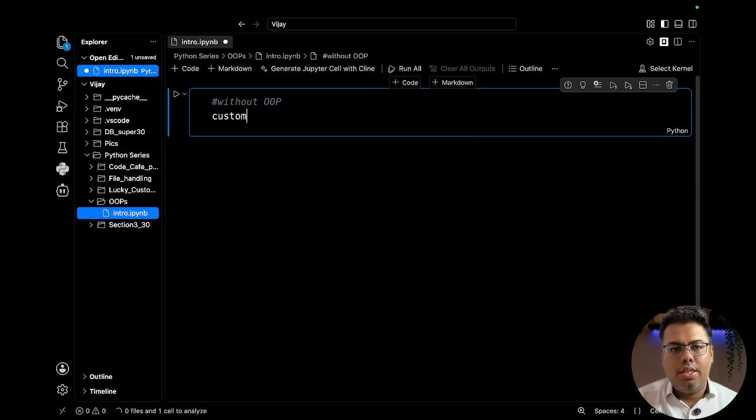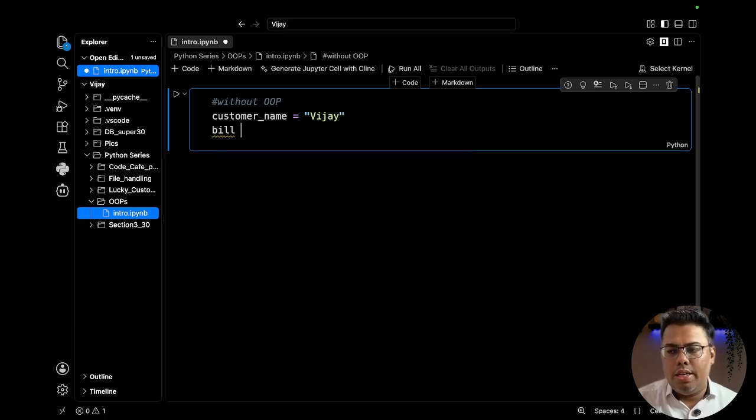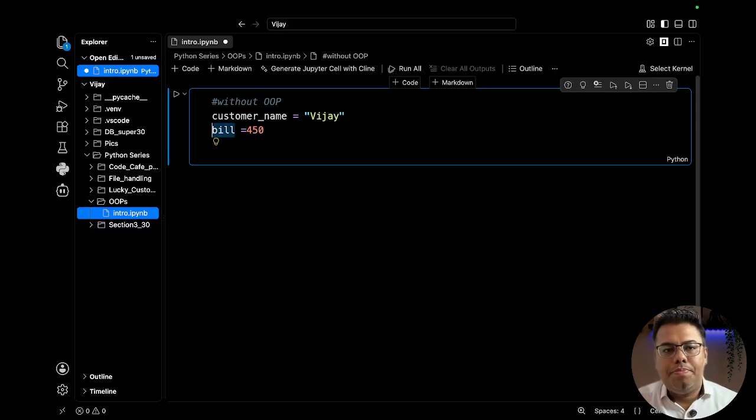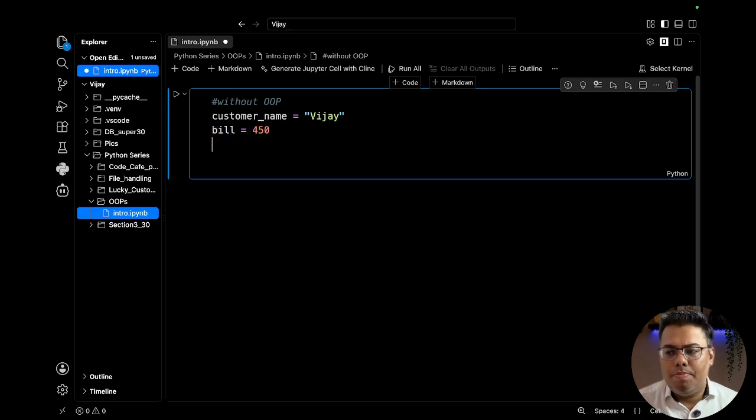So let's say customer name is equal to Vijay. This is what we have been doing till now, and the bill is 450.